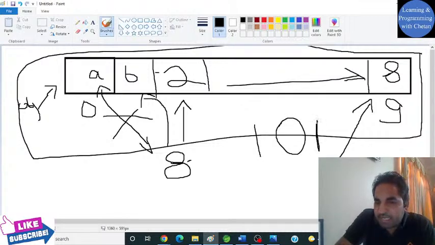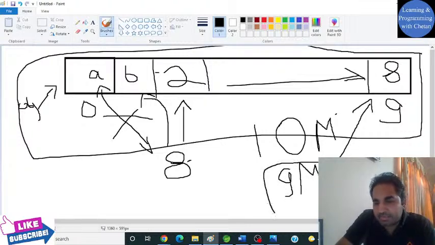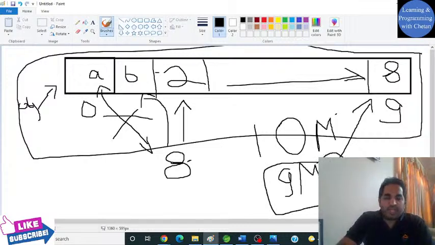Suppose I have 10 million elements and I want to search an element at the 9 millionth index. Can you tell me whether it is a fast operation or a slow operation, and how it will work? Any guesses? I'm not only trying to tell you how to implement it, but I want you guys to also understand how you can relate it with other concepts as well.